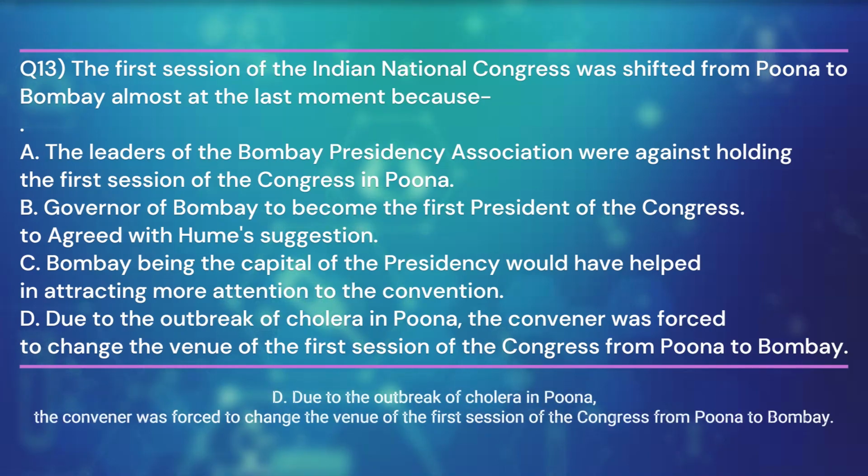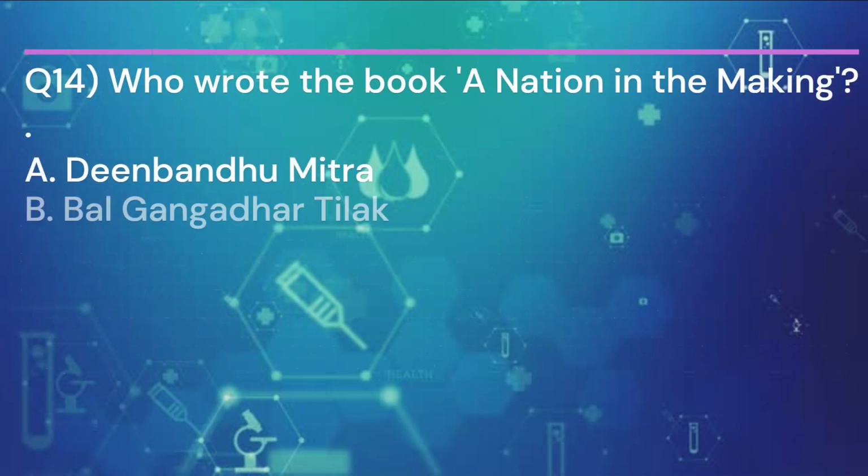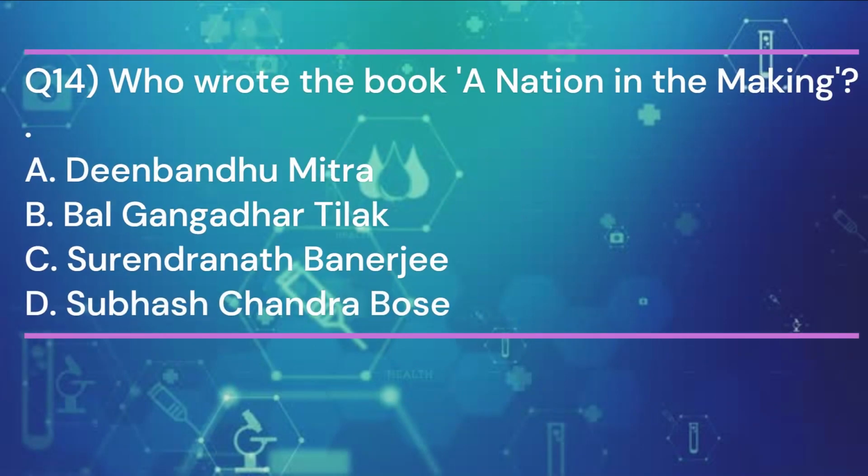Due to the outbreak of cholera in Pune, the convener was forced to change the venue of the first session of the Congress from Pune to Bombay. Question 14. Who wrote the book A Nation in the Making? And the answer is C.